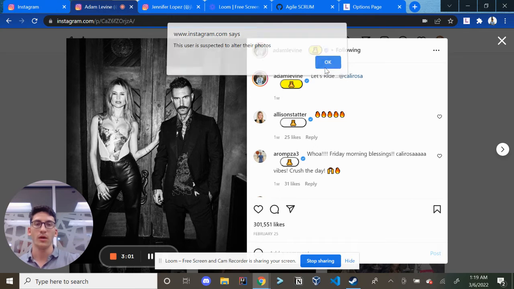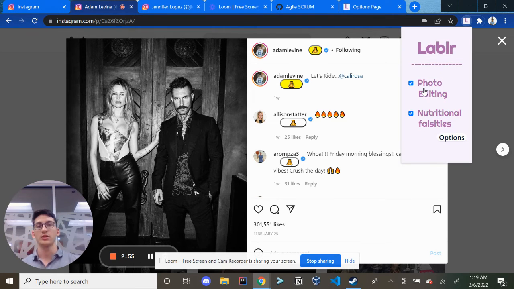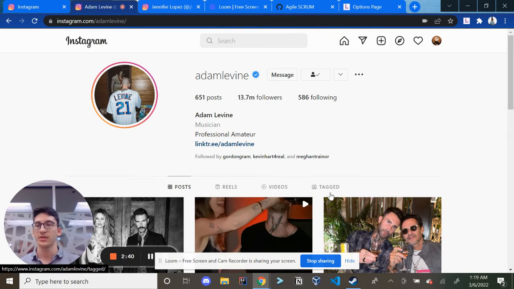There's a few options for customizability with the pop-up here. And what the user can do is they can actually choose whether they want to filter by photo editing or just the nutritional falsities. And this pop-up persists locally on their Chrome browser. And so that is the basic functionality of Lablr summarized.